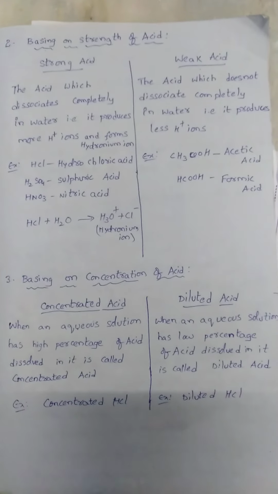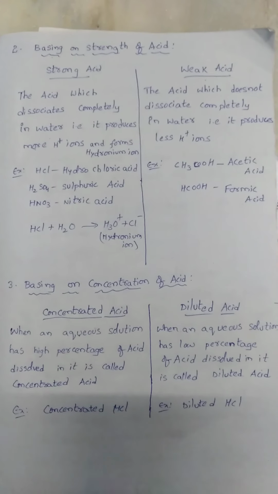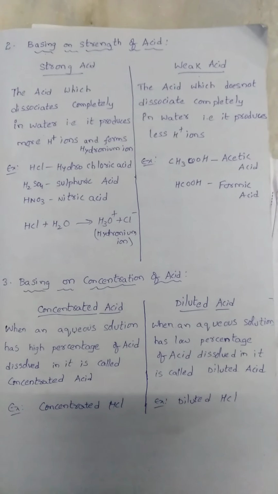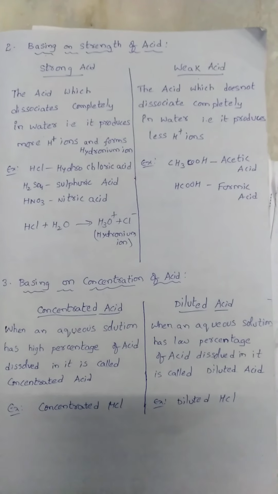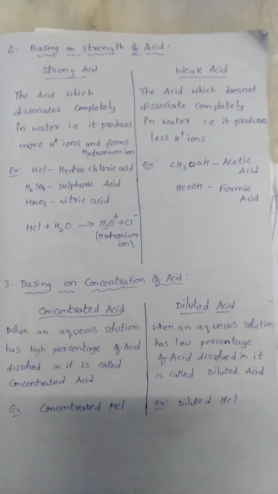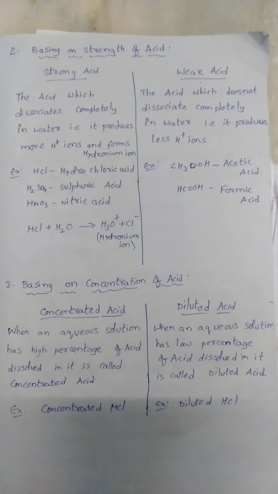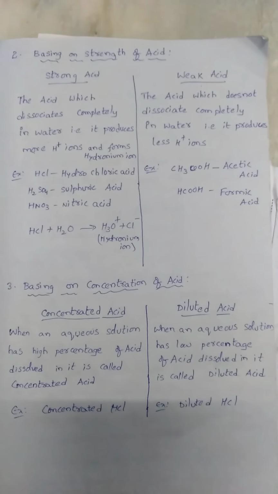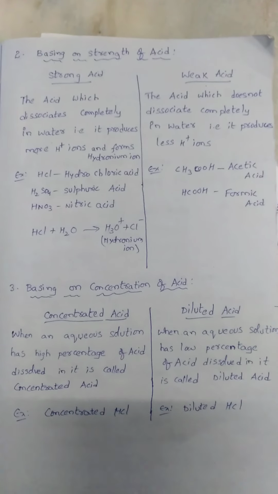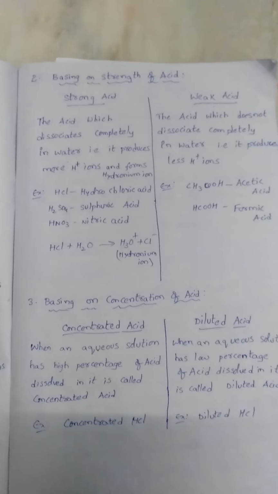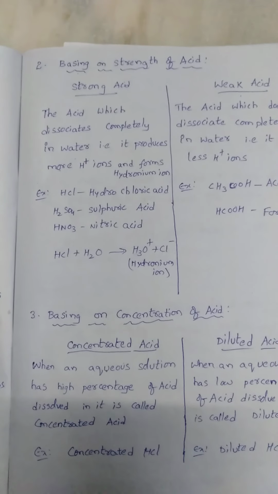The next classification is based on the strength of the acid. Based on strength, acids are of two types: strong acid and weak acid. A strong acid is an acid which dissociates completely in water. As we said earlier, an acid is a substance which gives H plus in water. So an acid, on reaction with water, gives out H plus.